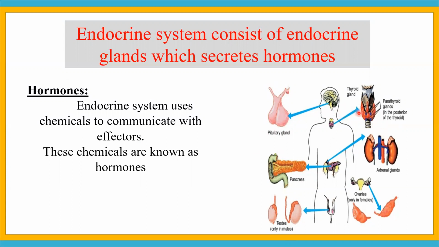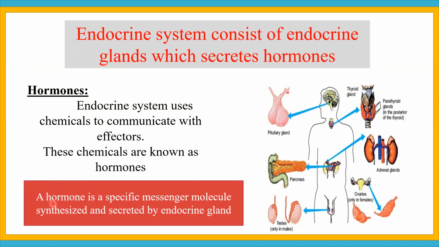Next, below the larynx, the voice box, the thyroid gland is present, and posterior to the thyroid gland, parathyroid glands are present. Above the kidney, adrenal glands are present. Pancreas also acts as an endocrine gland and exocrine gland, and these are the ovaries which are present in females, and the testes present in males.